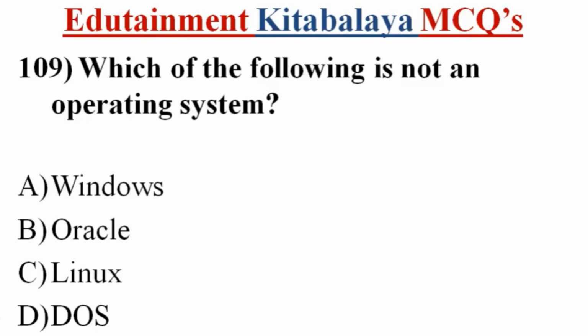Question number 109. Which of the following is not an operating system? A. Windows, B. Oracle, C. Linux, D. DOS. Correct answer is B. Oracle.